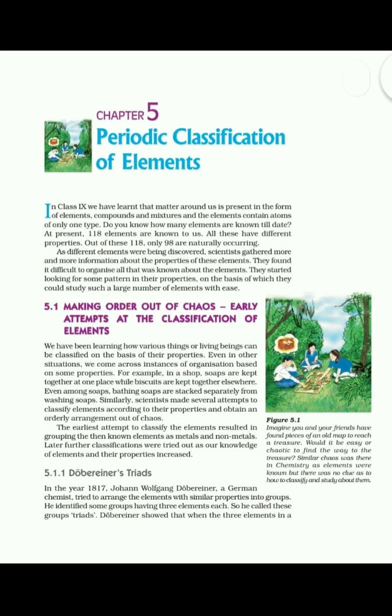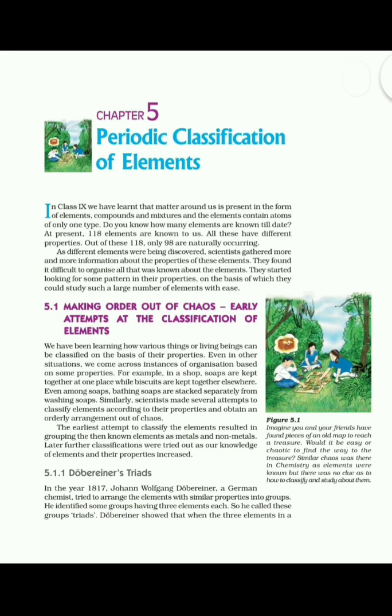Dobereiner showed that if the 3 elements of a triad were arranged in the increasing order of their atomic masses, then the atomic mass of the middle element will roughly be the average of the other 2 elements.